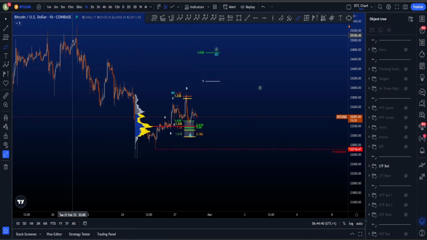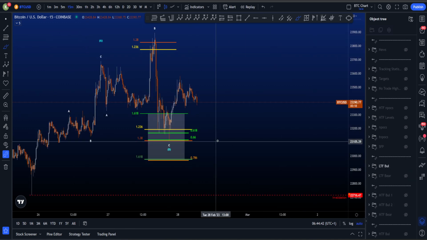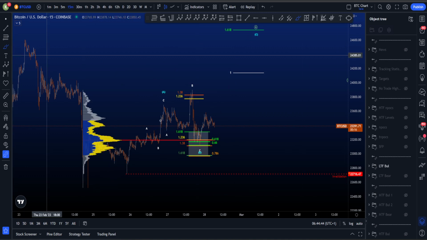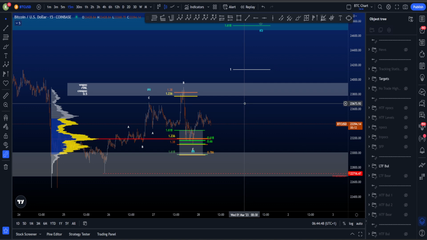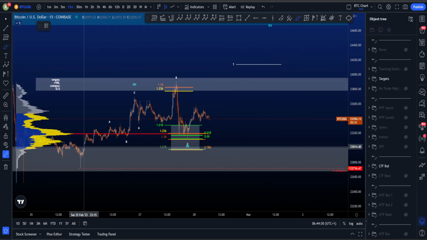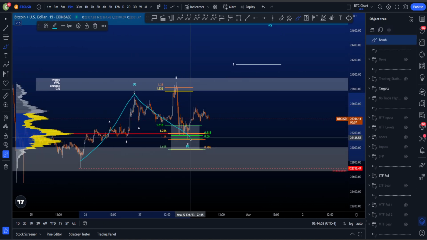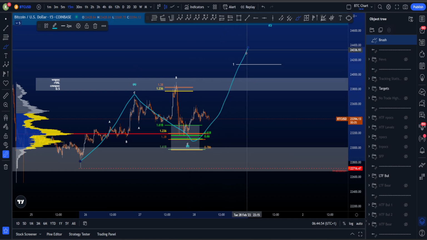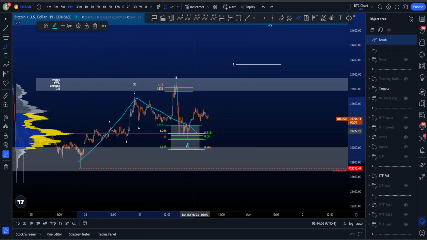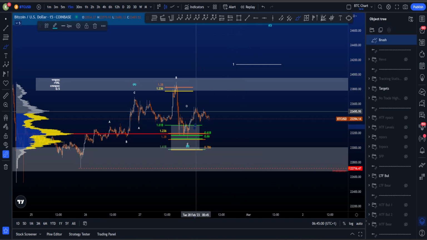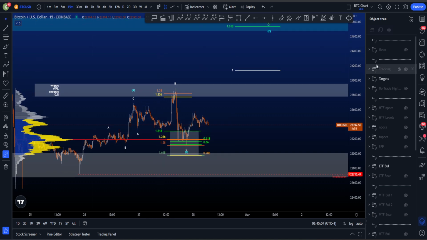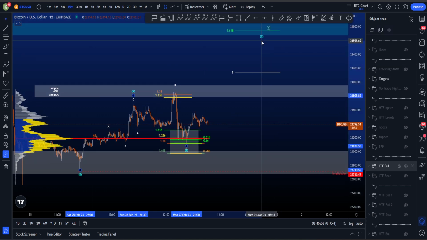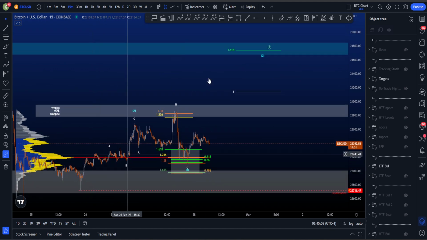The bullish scenario on the lower time frame is the following: on the lower time frame for a bullish scenario, I'm looking for this to be a, let's put the target boxes on, to be a, B, and then some sort of a C, or this can be a WXY, which then leads to more upside and at least of course taking the highs of this wave B. And then we also have, you can see it, wave C here at the top. So if this is an